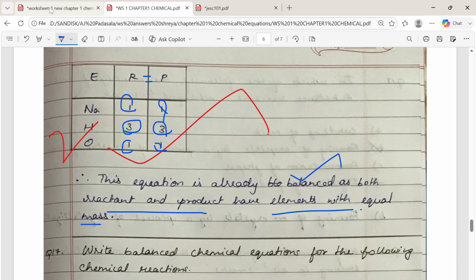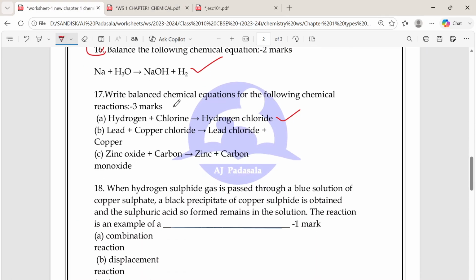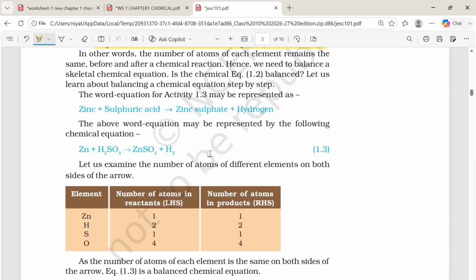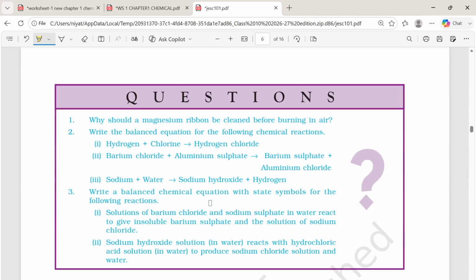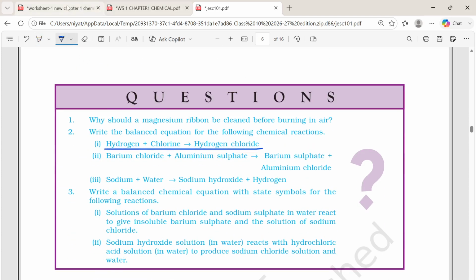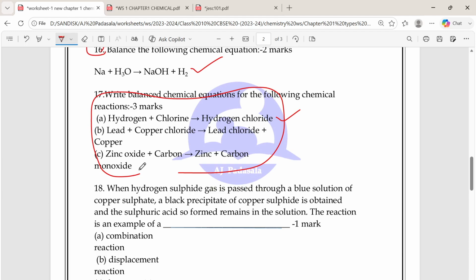Okay, and the next question is the balanced equation, and this question I took from your in-text. See here, it is in your book. From the book only I took. The first question alone I took from the book. The remaining questions I took from the activities. That is, write the balanced chemical equation for the things which they have given.